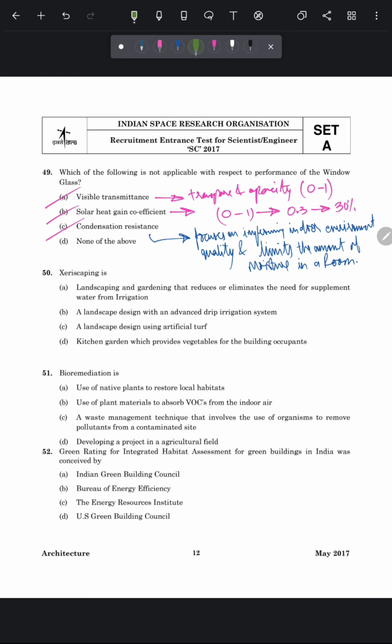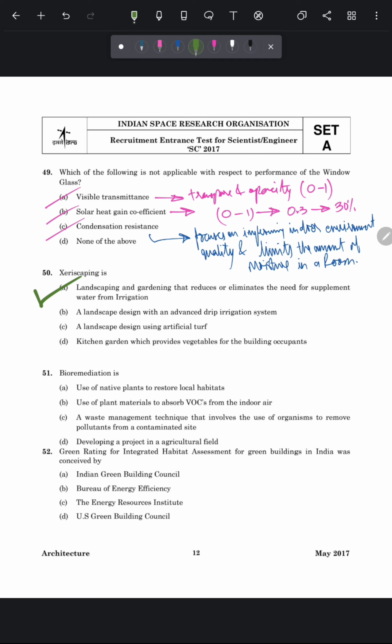So xeriscaping is a landscaping technique or method to conserve water by using such plants that require less water and irrigation. So the correct answer of this question is option number A, landscaping and gardening that reduces or eliminates the need for supplement water for irrigation.